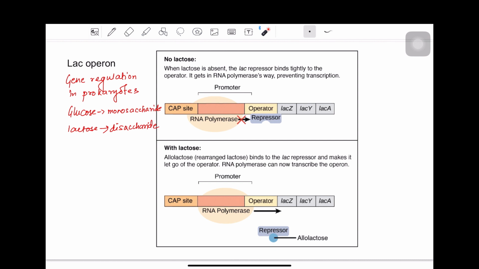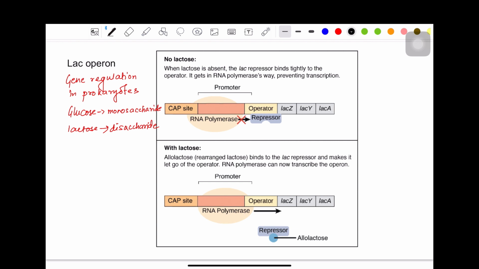Now, therefore, the bacteria will need genes for metabolizing lactose. So these genes will basically synthesize some enzymes which will be essential for the lactose metabolic pathway. All right. Now, these are three genes, the LAC-Z, the LAC-Y, and the LAC-A. Now, these three genes produce three different products.